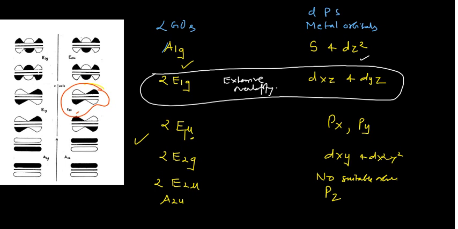So in the next slide you can see here, if I increase the size of this one, focus on this one here, Cp A1g is interacting with the 4s of the metal.